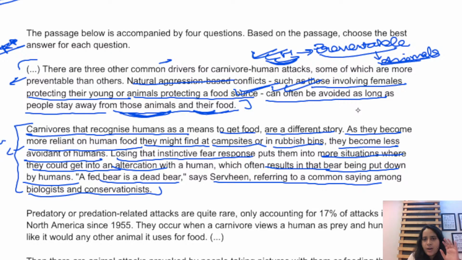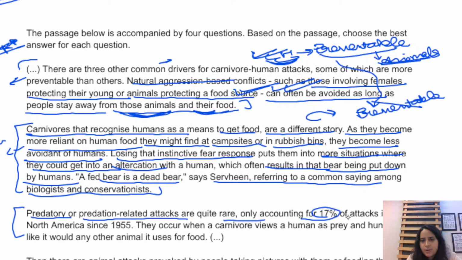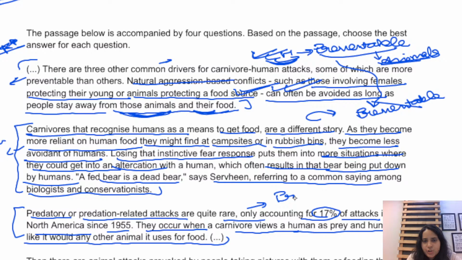Okay, so third paragraph now talks about predatory or predation related attacks are quite rare, only accounting for 17% of attacks in North America since 1955. They occur when a carnivore views humans as prey and hunts them like it would any other animal, using them as food. Alright, so paragraph third talks about predation, that is now a rare instance.